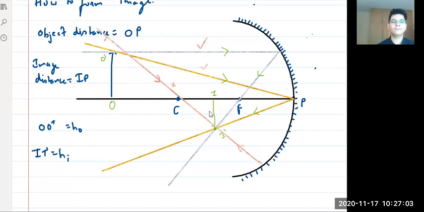Okay, so if I ask you what is the nature of the image, can I say the image is real first? I'll just write it down like this. The image is real. Second, the image is inverted. Third, the image is diminished. Diminished means smaller. Now, where is the image? Tell me, where is the image?